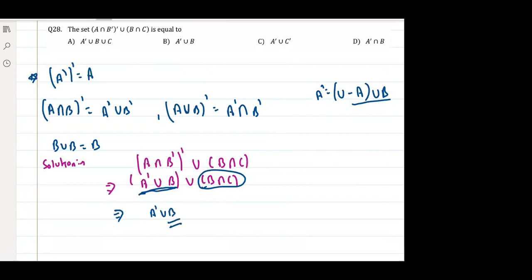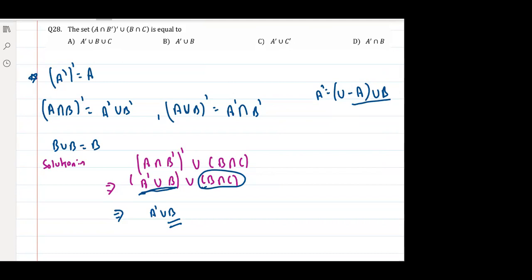Yes or no? Is everyone understanding this? Sir, the answer could be A also, right? Sir, say yes. Sir, the answer can be A also, right? Again, we don't have any information about C, right? You can say that it could be A also, but which is the best answer?